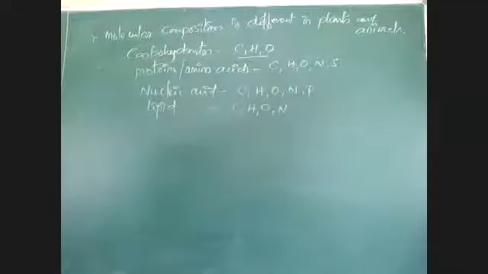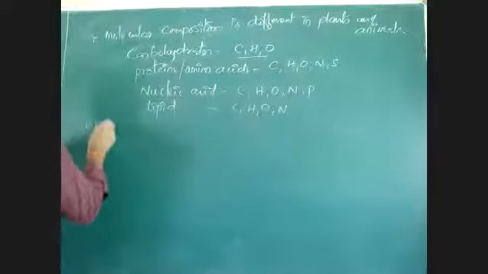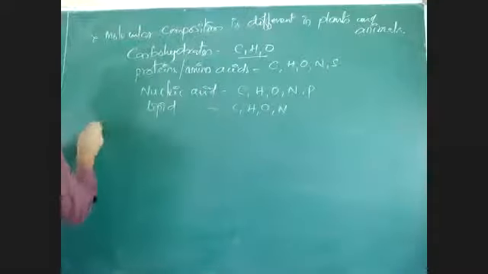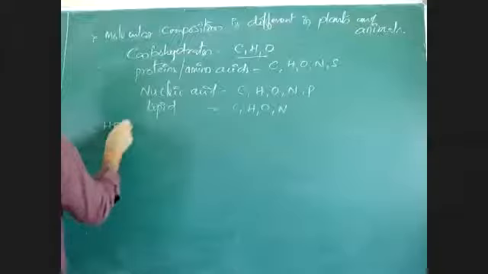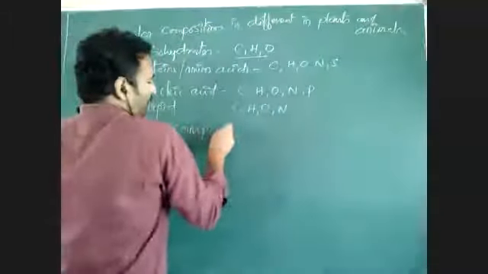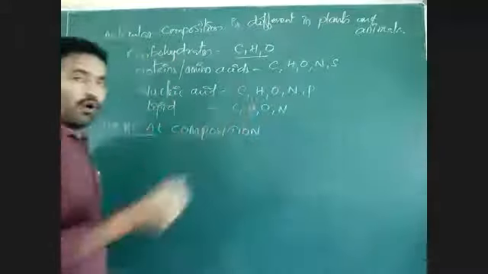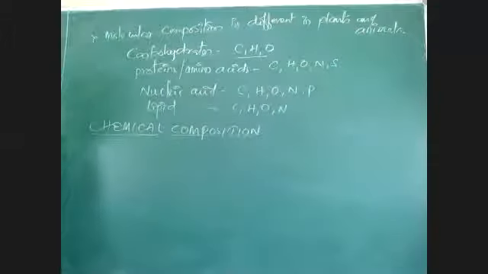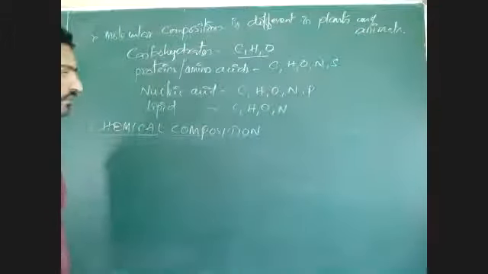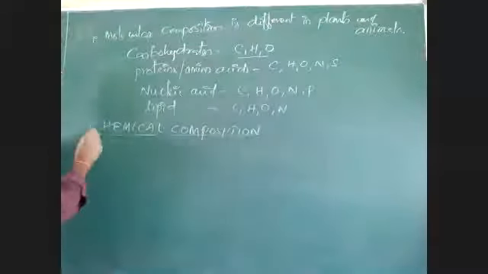So how to find the chemical composition or analysis of this molecule? Suppose we take a tissue or a cell, what are the elements present? What is the chemical composition of that tissue? We can find that by some analysis technique.